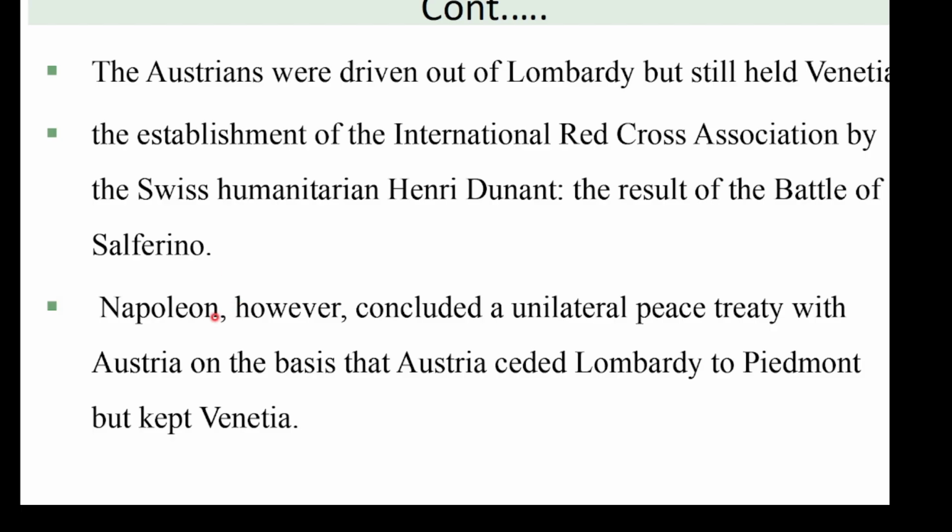Napoleon III of France turned around and, without Cavour, signed a secret unilateral peace treaty.